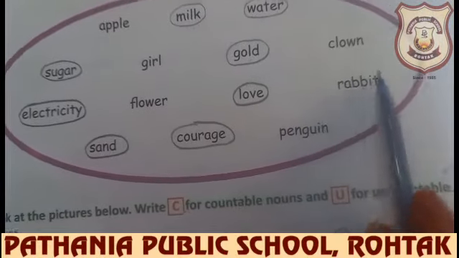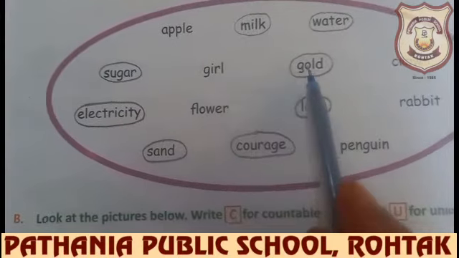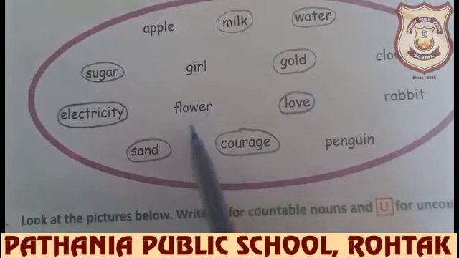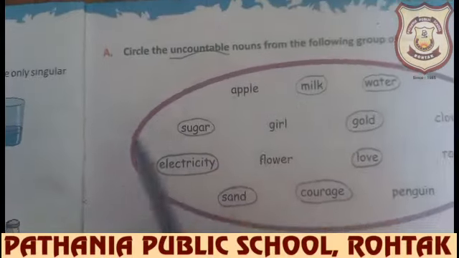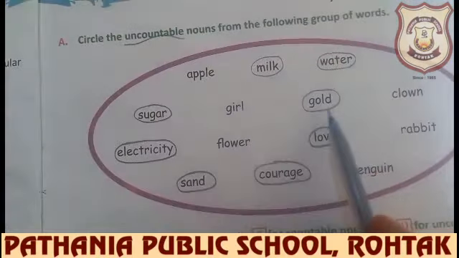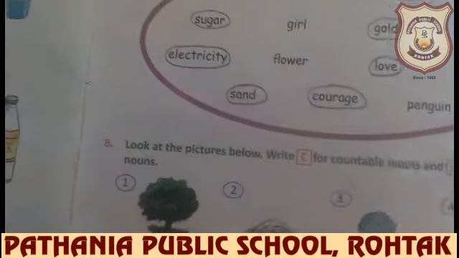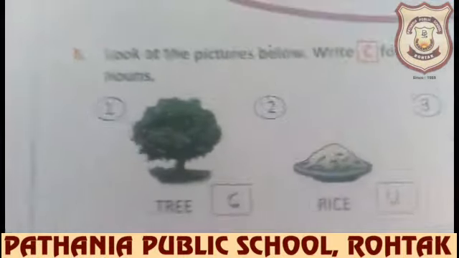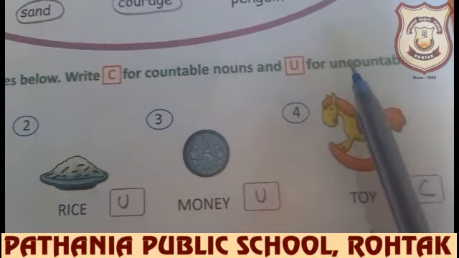Clown, rabbit, penguin, they all are countable. Flower, girl, you can make plurals of them: girls, flowers, clowns, rabbits, penguins. So all these circled ones are uncountable. Coming to the next exercise, Exercise B. Look at the pictures below. Write C for countable nouns and U for uncountable.